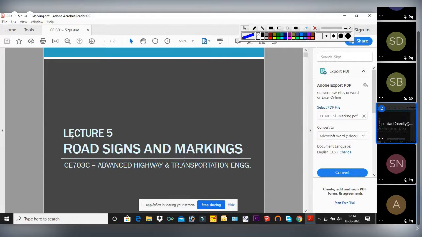Here we will get to know what the different types of road signs and markings are, and what their functions are. You have seen many road signs and markings in your life, but I think you have not identified them, or you don't have a broad idea about their main purposes and under which classification these markings or signs come. But after going through this lecture, I think you will have a clear idea about road signs and markings.